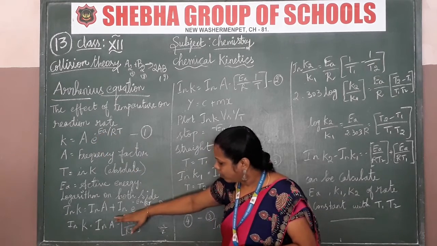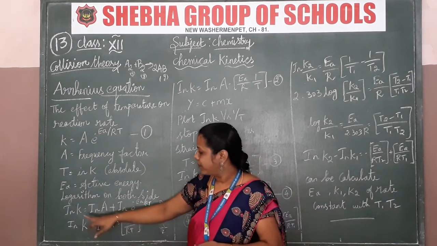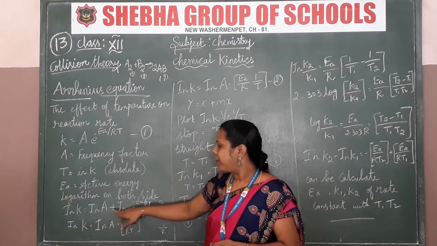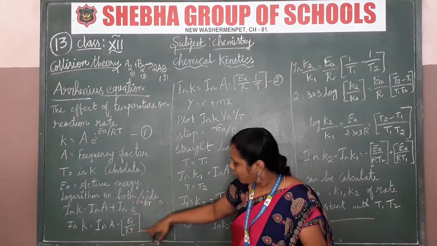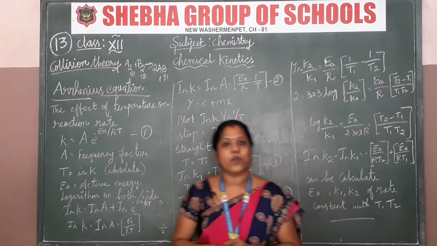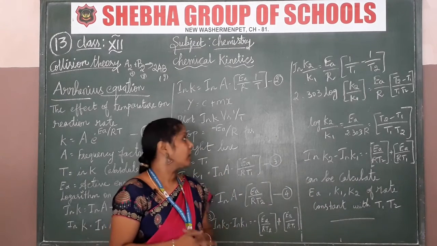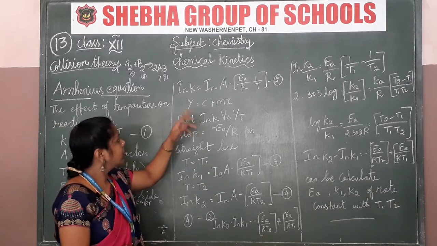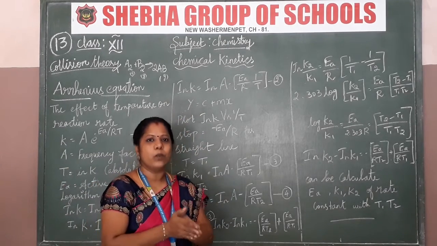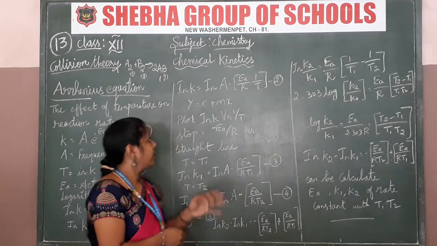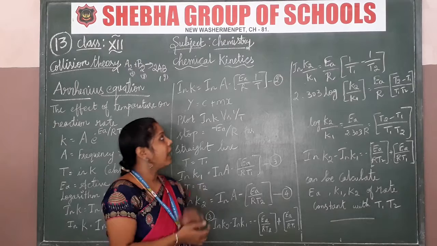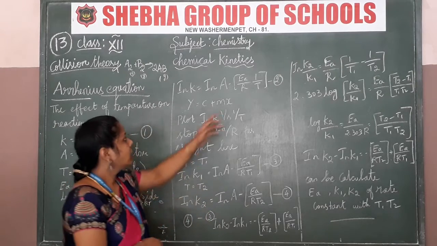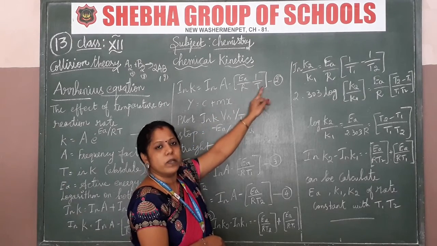So I am going to write it in logarithmic form: ln k is equal to ln A plus ln e to the power minus Ea by RT, and then simplify the steps using the simple method of logarithmic sums. If you know the logarithmic steps, it will be very easy to understand. For that, ln k is equal to ln A minus Ea by R, and T I am going to separate, so obviously 1 by T.